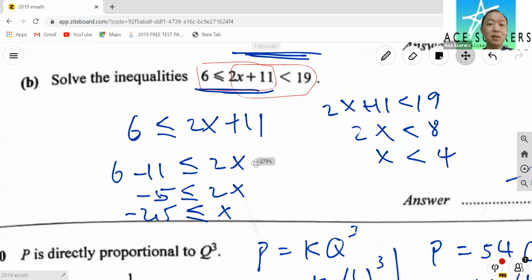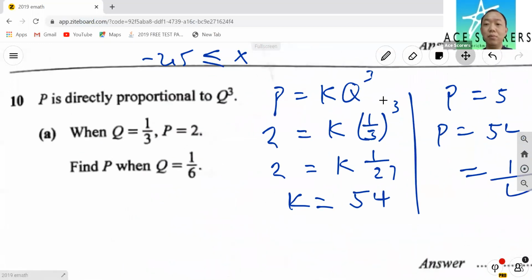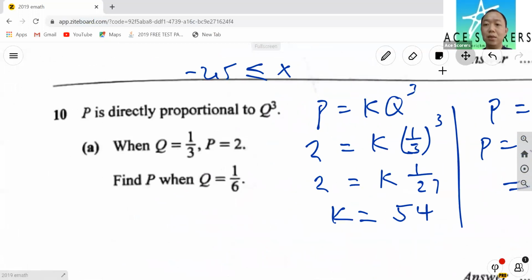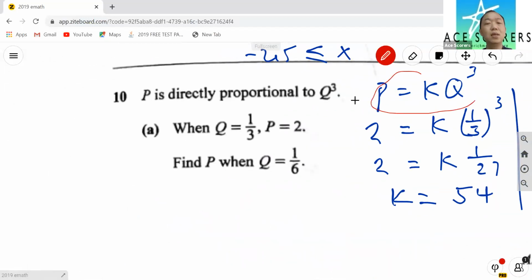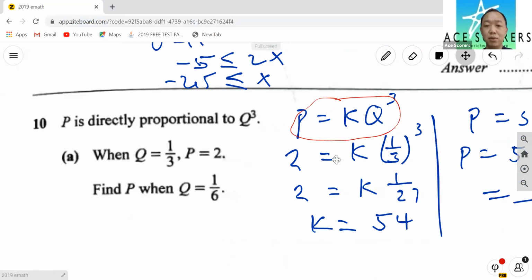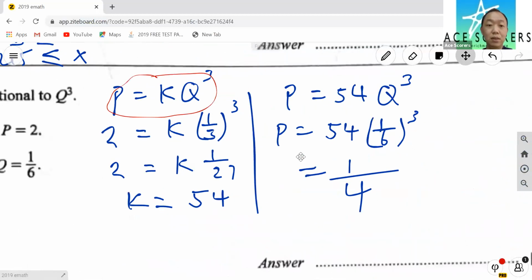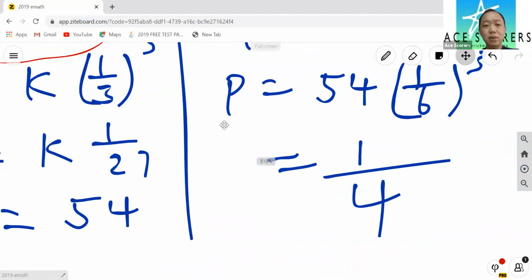Next one, P is directly proportional to Q cubed. Now, the first thing you need to know is the formula P equal to K Q cubed. If you do not know this, your fundamental is bad. Okay, please go and revise. So once you know this, then just substitute the numbers and boop, there we go. It's pretty easy.